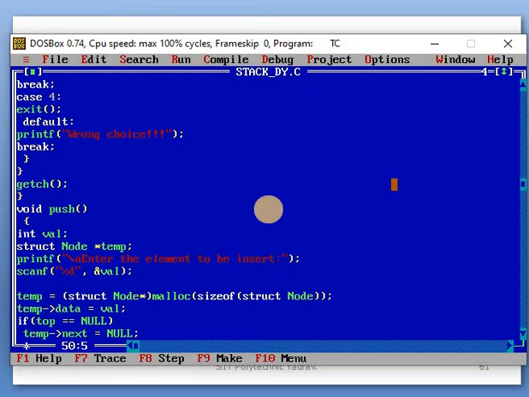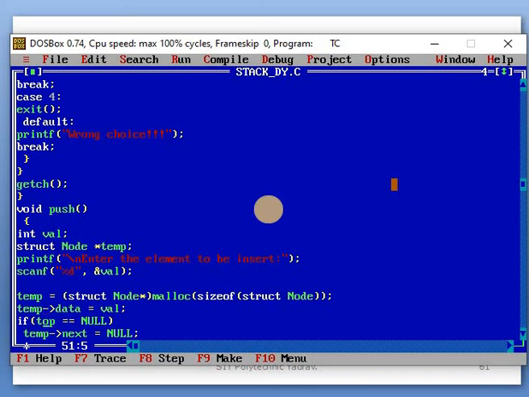Then comes the arrow operator, also known as the membership operator, and after that the member name. Here data is the member name, so we write temp, arrow operator, data, which means the data field is accessed. There are two fields, data and next. In data the actual elements are stored, and in next the pointer to the next element is stored. The value in the val variable is automatically stored in data using the pointer.